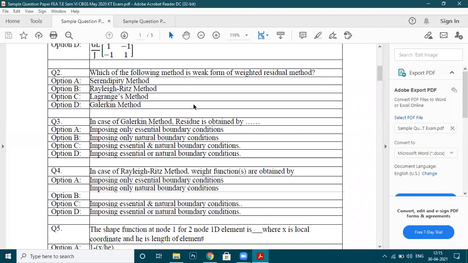Question number 3. In case of the Galerkin method, the residue is obtained by, okay, how will I obtain the residue? In the Galerkin method, the residue is obtained by, just guess. Option A, sir. Imposing only essential boundary condition. You are saying only essential boundary conditions. Just think and let me know again.